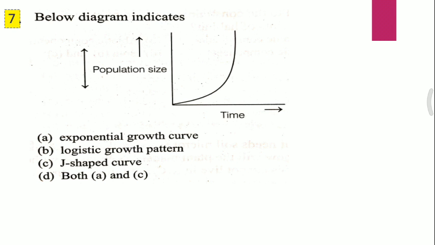Question 7. Below diagram indicates. See the graph and identify the options given below. A, exponential growth curve, B, logistic growth pattern, C, J-shaped curve, D, both A and C. I repeat the question. Below diagram indicates, and the correct answer for the seventh question is D1, that is both A and C, that is exponential growth curve, and J-shaped curve.